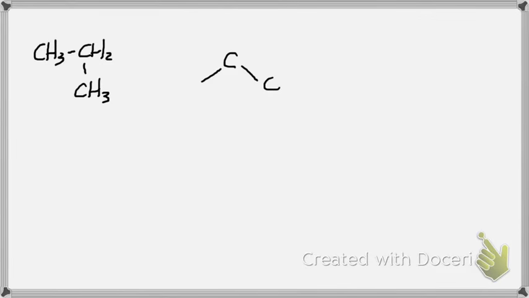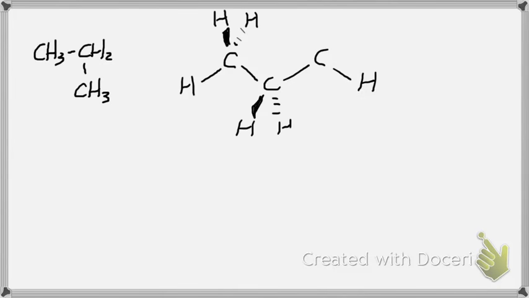The actual structure of propane looks like this. So again, keep in mind, carbon atoms are in the tetrahedron shape. So we have a bond going in, a bond going out on each carbon atom.